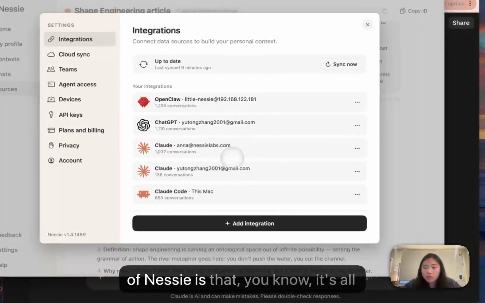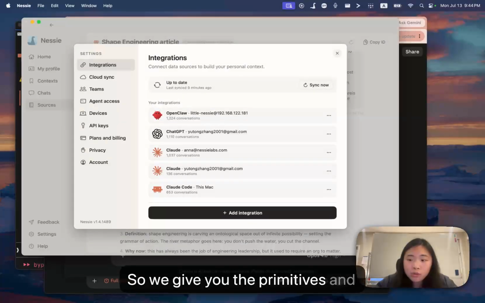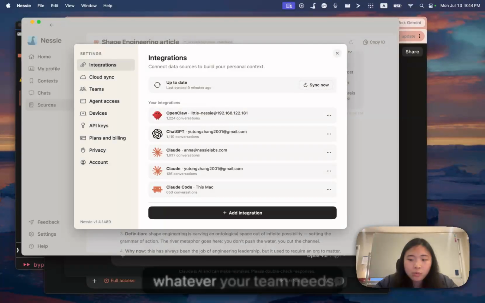And the beauty of Nessie is that it's all open through your CLI, through the MCP. You can access all your past AI history and also your team's, whatever they decide to share. And you can take your entire team's traces as your own data layer and build your own workflows on top. So we give you the primitives and the open access. You build whatever your team needs.